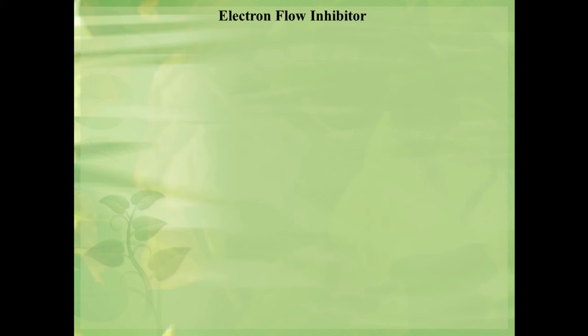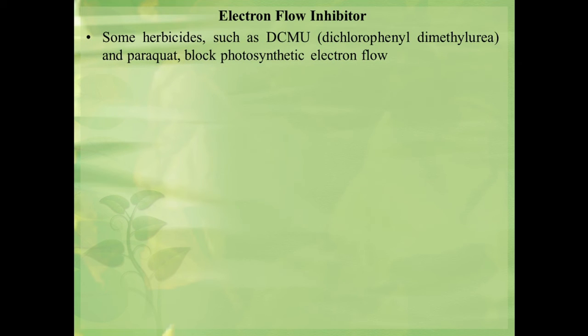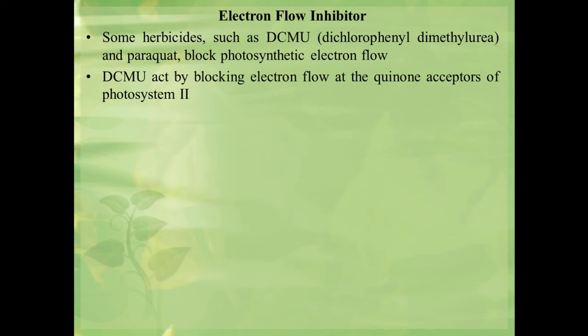We know the use of herbicides to kill unwanted plants. Different types of herbicides have been developed that act by blocking amino acid, carotenoid, or lipid biosynthesis, or by disrupting cell division. But some herbicides like DCMU and paraquat are known to block photosynthetic electron flow. DCMU is also known as diuron.